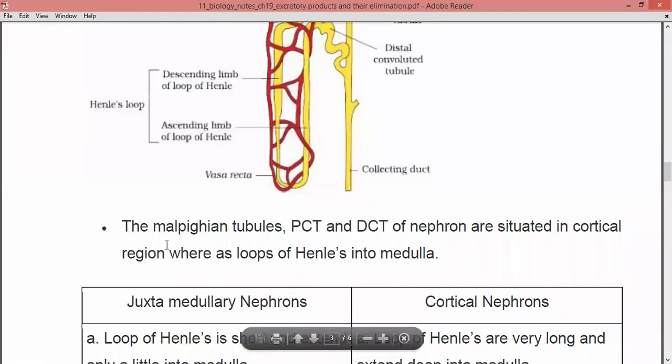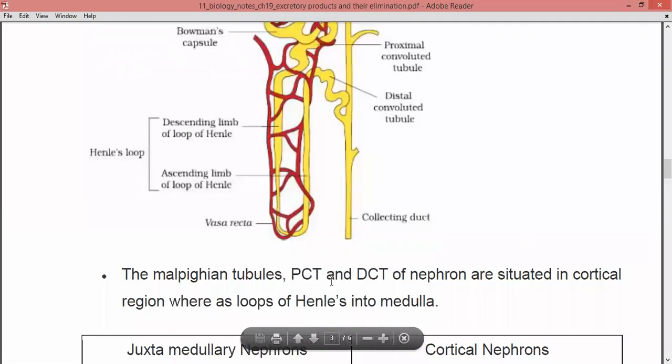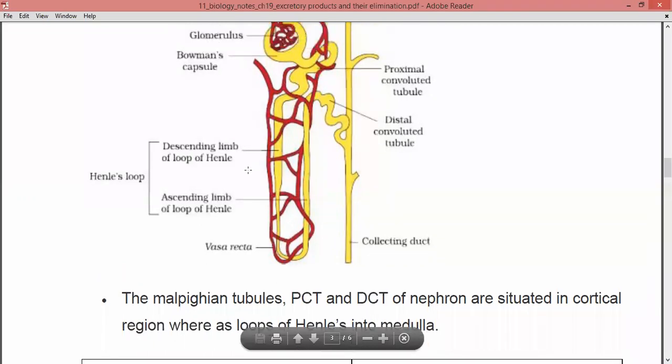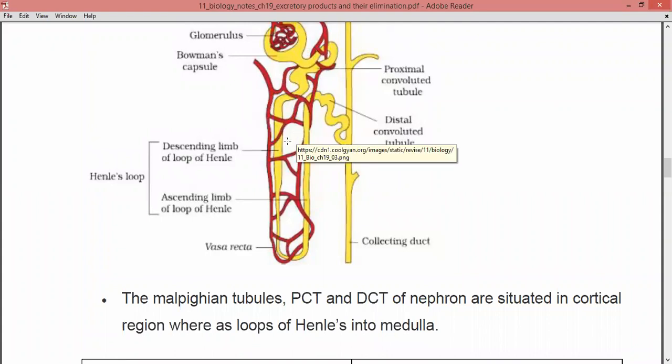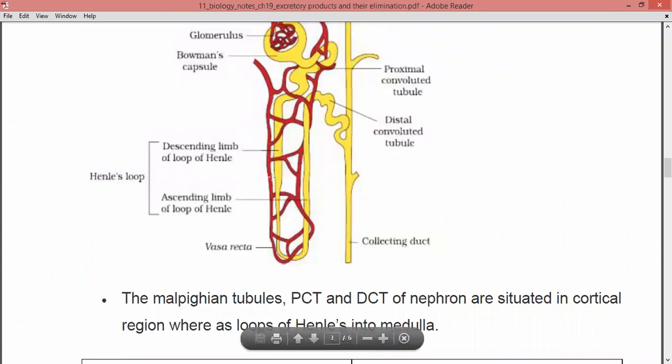Now the PCT and DCT of the nephron are situated in the cortical region, whereas the loop of Henle is in the medulla. So up to this region where I'm showing the cursor, the upper portion is present in the cortex region, and the loop of Henle is located inside the medulla region, right?